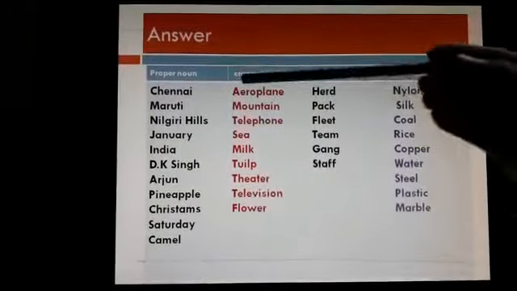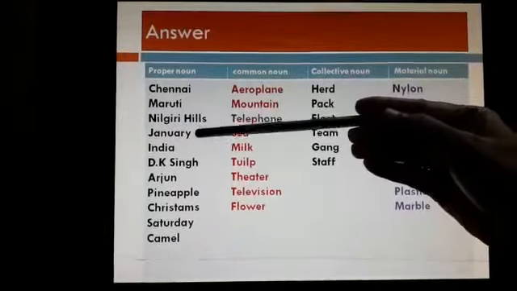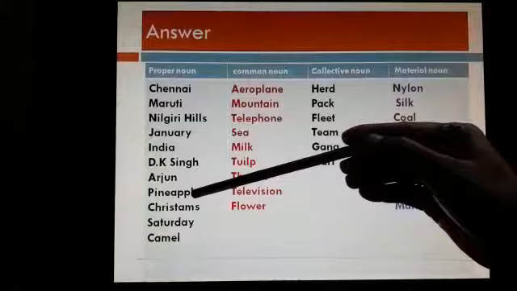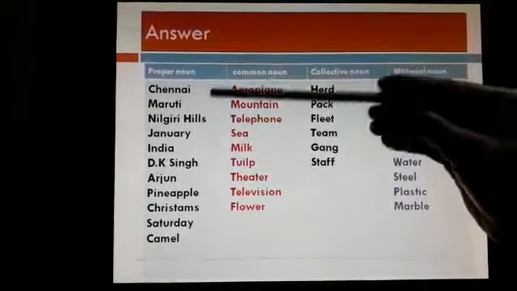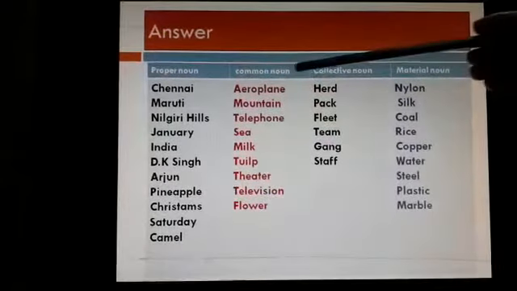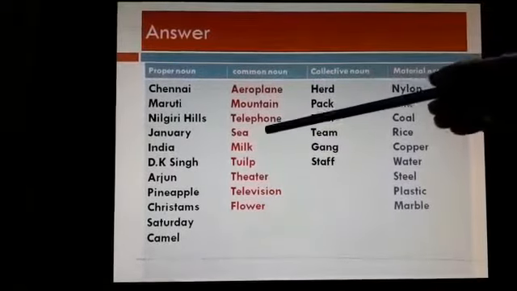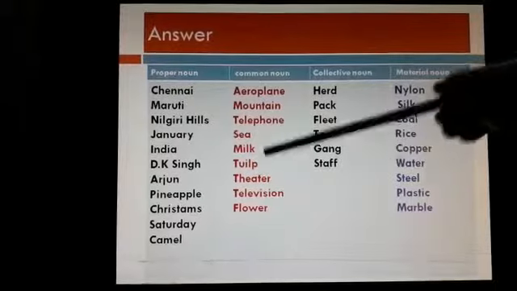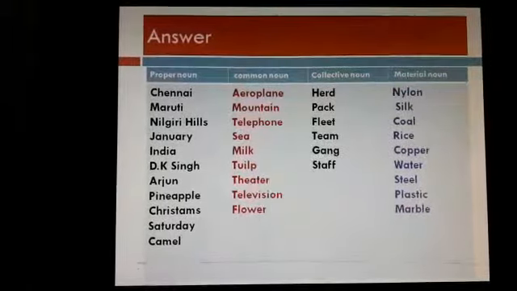Let us go through. In the proper noun box: Chennai, Maruti, Nilgiri Hills, January, India, DK Singh, Arjun, Pineapple, Christmas, Saturday, Camel. So these are the names of particular things and places or persons, so they are proper nouns. Let's go with the common nouns: aeroplane, mountain, telephone, sea, milk, tulip, theatre, television, flower. So these are some of the common names of places, persons and things.